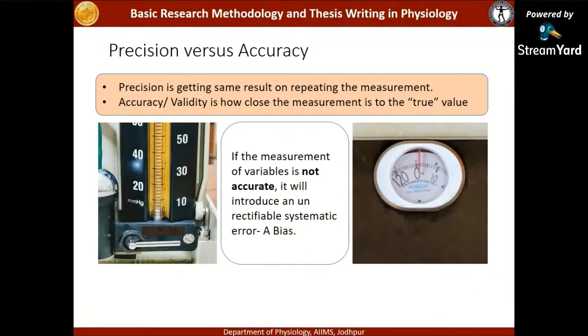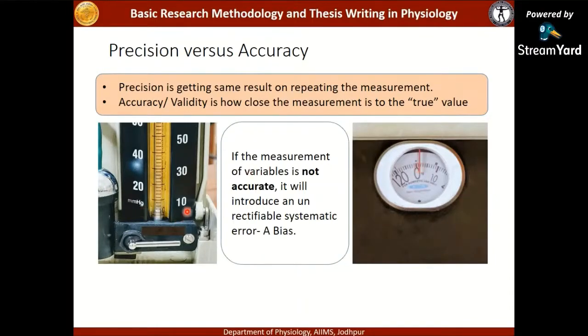If it is not at 0 or your instrument is not calibrated, then it can lead to adding this extra amount of weight every time you are taking a measurement. Here this little extra weight will be added systematically to the observations you are taking.